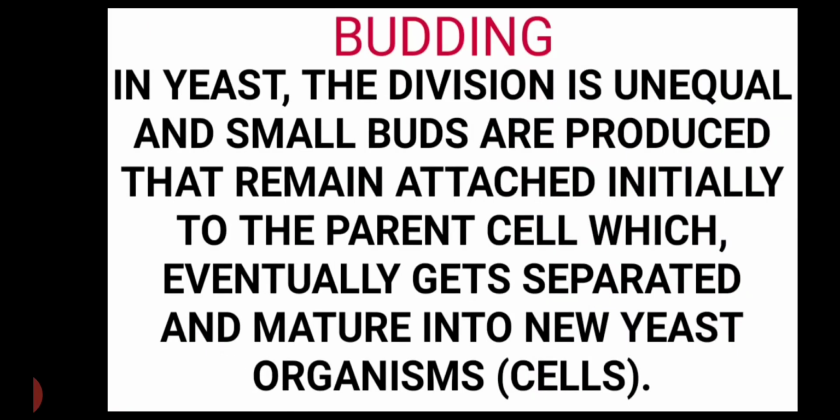Now second is budding. So in yeast, the division is unequal and small buds are produced that remain attached initially to the parent cell, which eventually get separated and mature into new yeast organisms. That means in yeast the division is unequal, one is big and one is small. So this small bud is produced, and it is attached at the starting, and after that it is separated from the parent cell and forms the new organism.